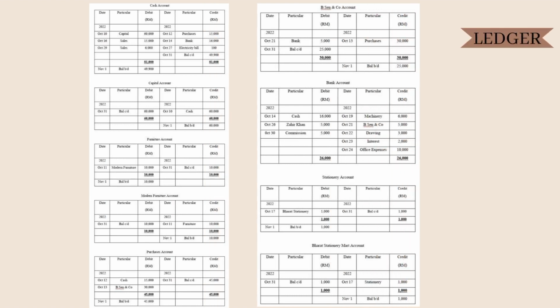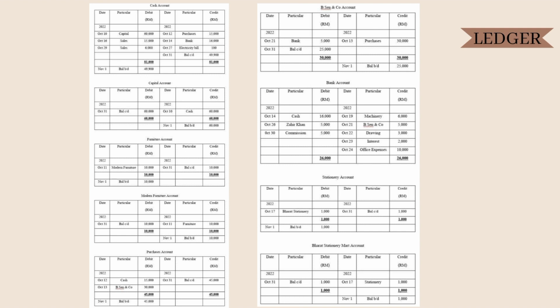At the ledger part, we have the cash account. On October 10, capital 60,000. On October 16, sales 15,000. On October 29, sales 6,000. On October 12, purchases 15,000. October 14, bank 16,000. October 27, electricity bills 100, and the balance on October 31, 49,900. The total for debit and credit will be 81,000.